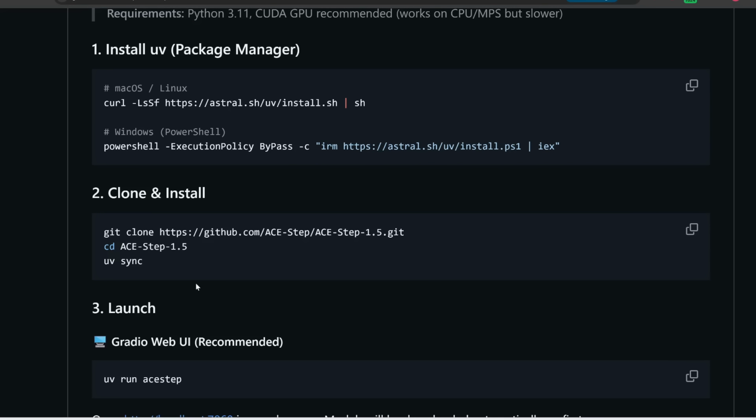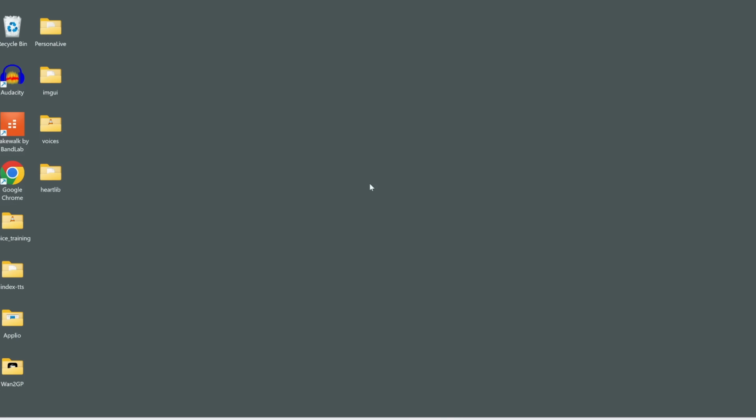All right, so assuming you do have Git installed, the next step is we need to use Git to clone a folder onto our computer. Now, you can choose where you want to install this. I'm just going to clone this on my desktop. So let me open up my desktop, and then at the top bar here, simply type in cmd to open this up in command prompt. And then afterwards, all I need to do is paste this first line in. So let me do that. And this is going to use Git to clone this repository into a folder on my desktop.